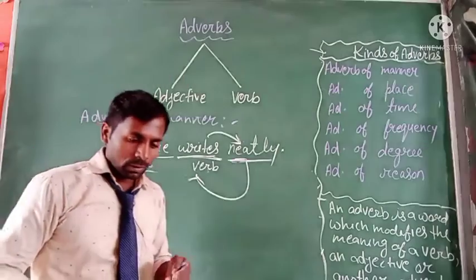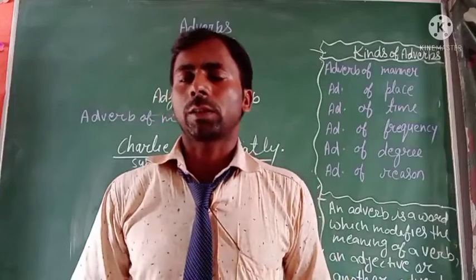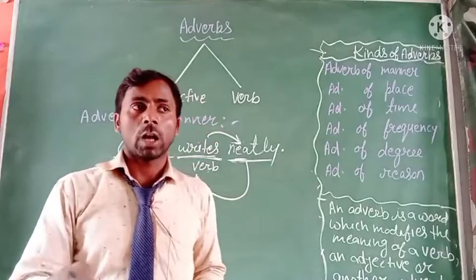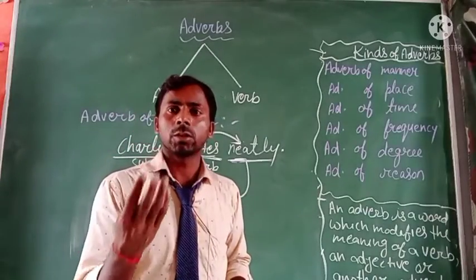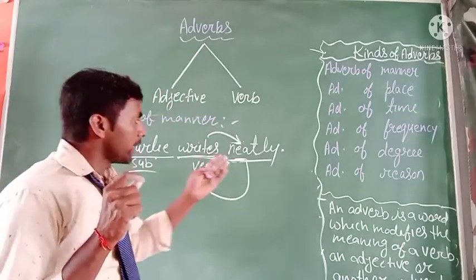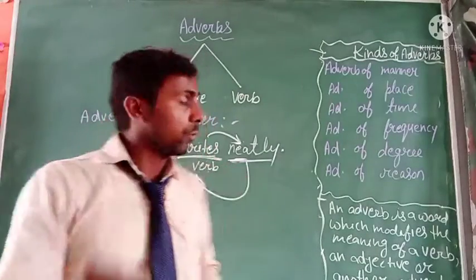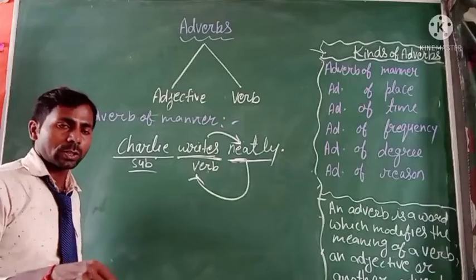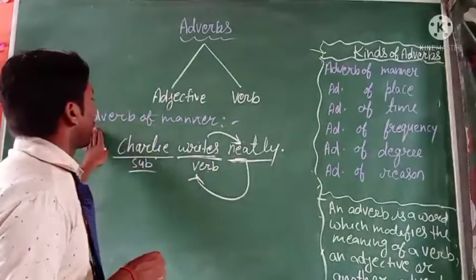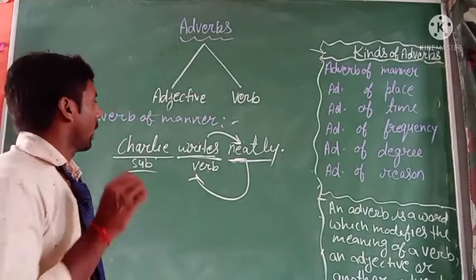You are going, then how are you going? You are going fast. You are speaking, then how are you speaking? You are speaking slowly. So the words slowly, neatly, fast, those words express the verb action and its manner. Each such word will be an adverb of manner. So I think you know very well about the adverb of manner.